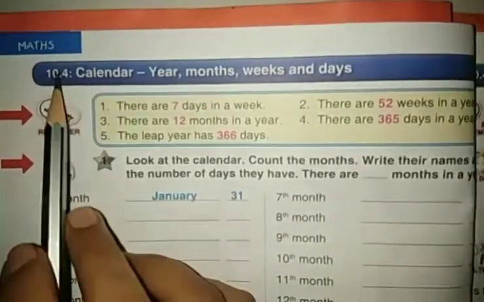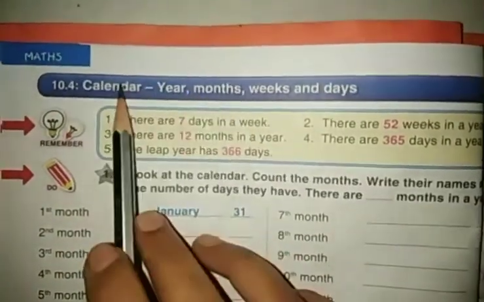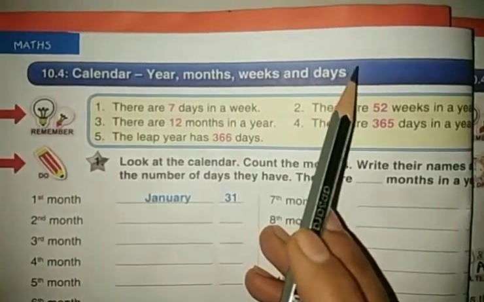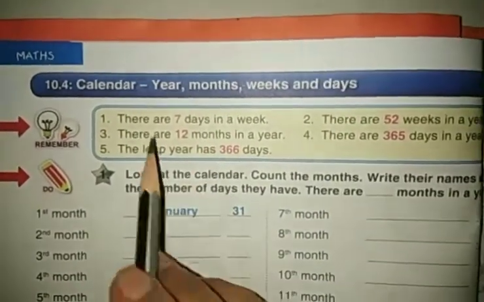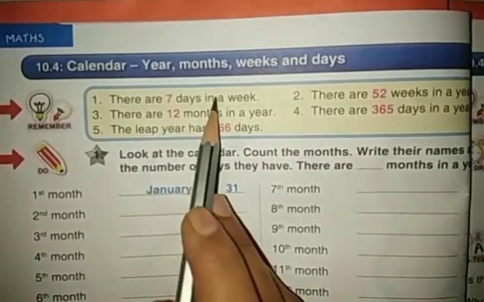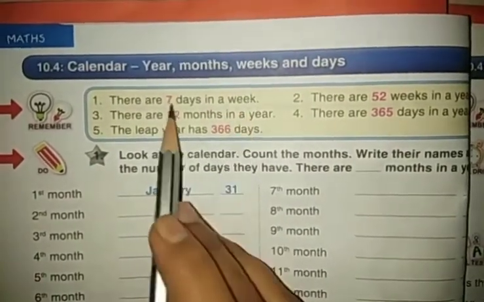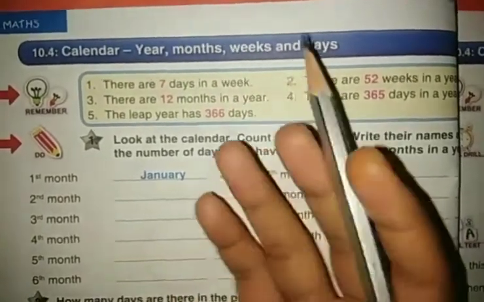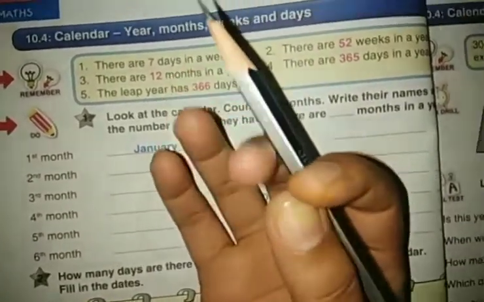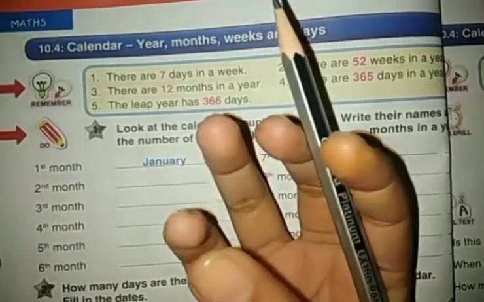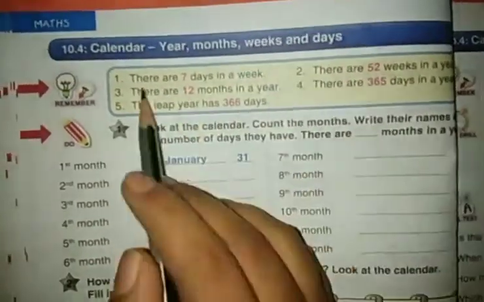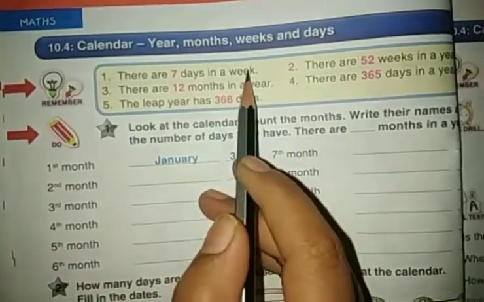Maths. Okay. Today we'll learn about calendar. In calendar we'll learn about year, months, weeks and about days. Okay. Children, we know that there are 7 days in a week. Yes, there are 7 days in a week and the days are Sunday, Monday, Tuesday, Wednesday, Thursday, Friday and Saturday.